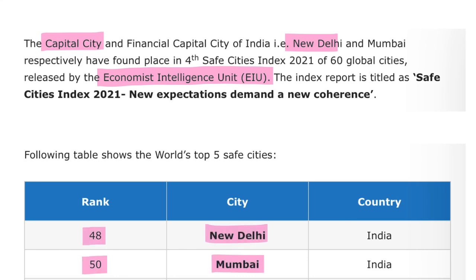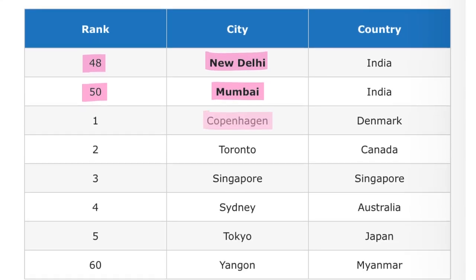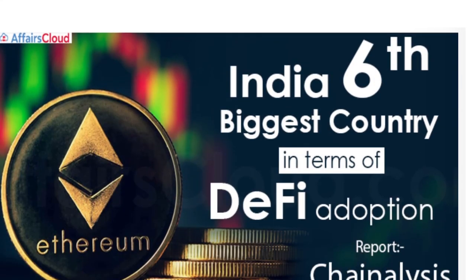In this Safe Cities Index that is released by the Economist Intelligence Unit, this index is topped by whom? This index was topped by Copenhagen, the capital of Denmark. Second position was Toronto, Canada, and the world's least safe city is Yangon, in Myanmar. Next.